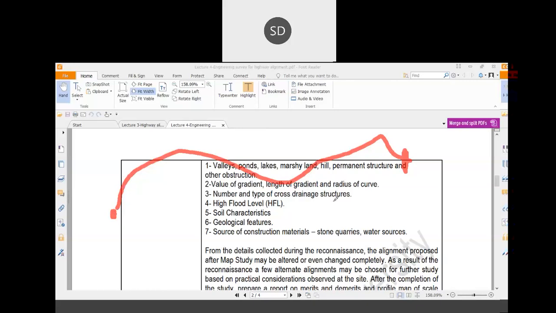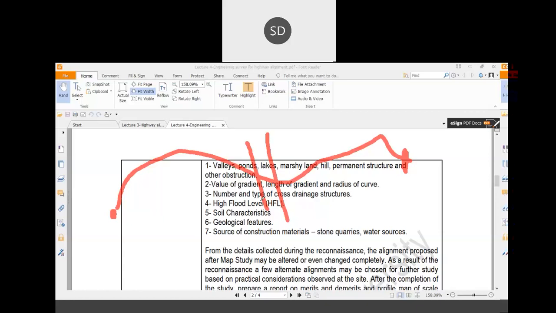Number and types of cross-drainage structures. If there are any streams or rivers, they will find them out and compare between different alternative routes. Suppose there are 10 or 12 alternative routes. In some cases, there are 5 cross-drainage works. In some cases, there are 10 cross-drainage works. If there is a lesser number of cross-drainage works, it would be more economical. So for the comparative analysis, they will collect all this data.